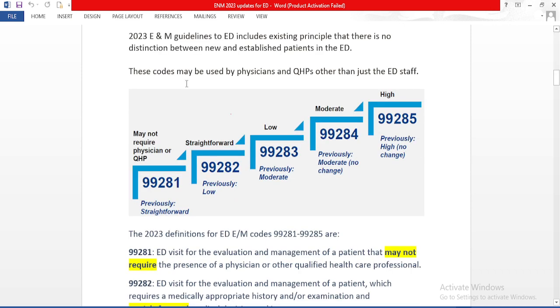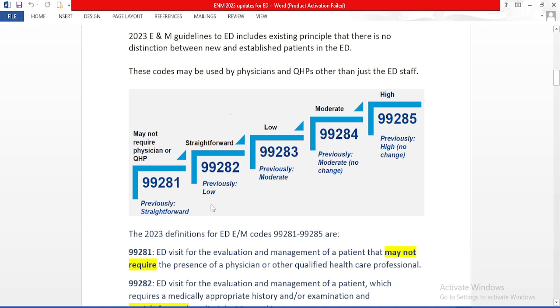These codes will be used by physicians and QHPs. QHP means qualified healthcare practitioners other than just the ED staff. So anyone using these guidelines will code emergency department evaluation and management. As all of us know, emergency department evaluation and management coding depends on medical decision making.